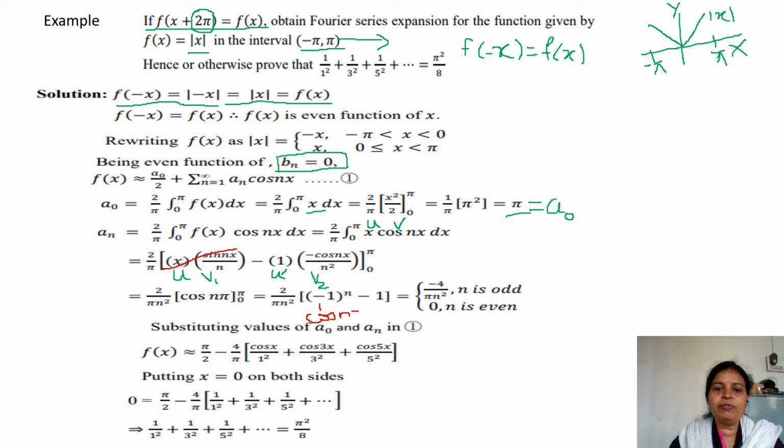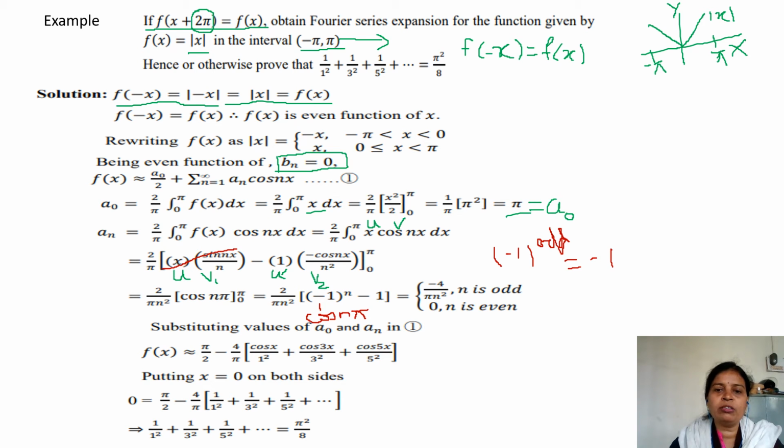Now you can compute it further by taking n as odd or even. We know that minus 1 to the power of an odd number will give you minus 1 only. So when you have an odd number, this will become minus 1 minus 1, which is minus 2, into 2 will give you minus 4.